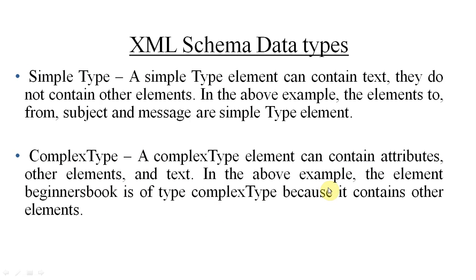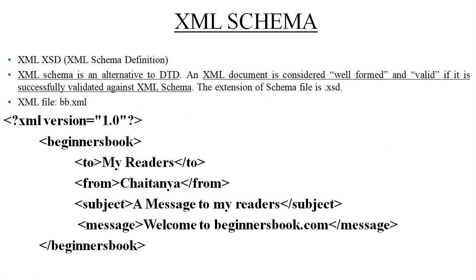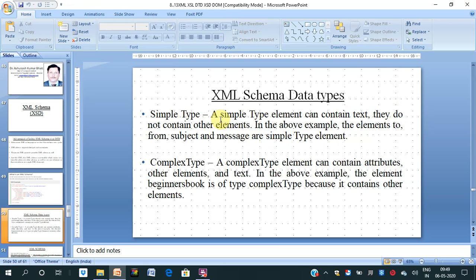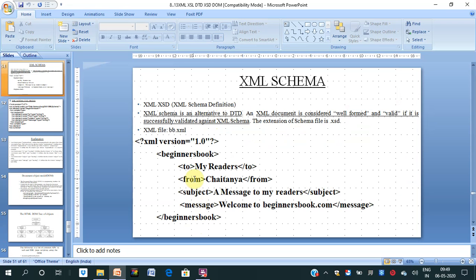And text. In the above example the element beginner book is the complex type. Inside the beginner book we have to, from, subject, message. So beginner book is a complex type because it contains other elements. And a simple type element can contain text, but they do not contain other elements. So in the above example the elements to, from, subject, message are simple elements. You can see here that to, from, subject, message are the simple elements. So we can place this one.